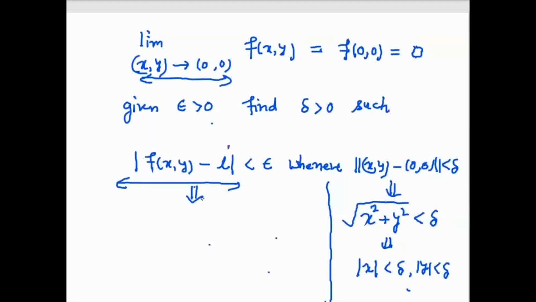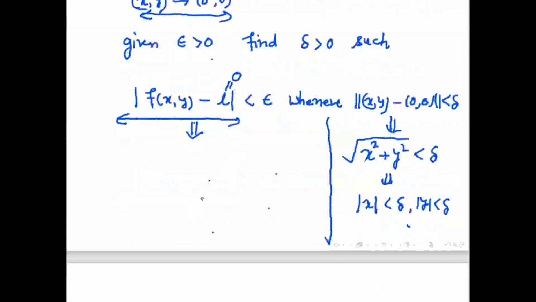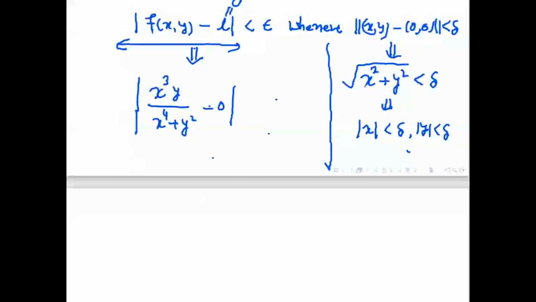So we have to show this limit is 0, and the value of f(x, y) is given as x cubed y divided by x to the power 4 plus y squared. The same thing I am putting here: mod of x cubed y over x to the power 4 plus y squared minus 0. Now this mod will be less than what we have to approximate. So how will we approximate? We need only these terms, mod x and mod y.